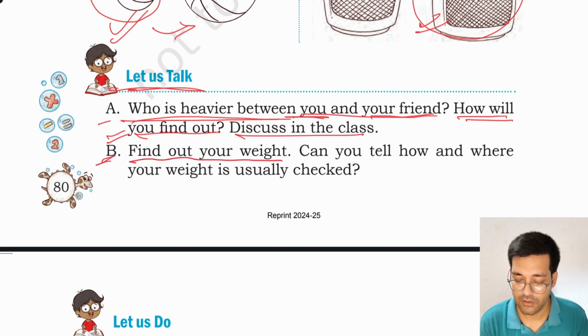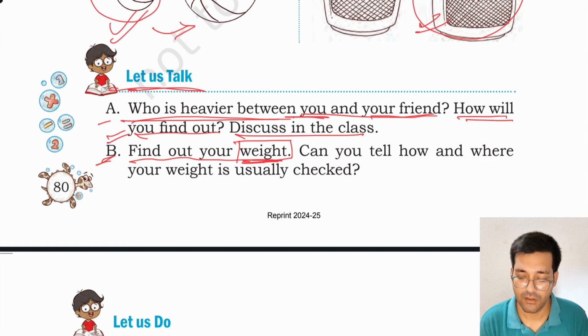B, find out your weight. You have to find out your weight by visiting a place like a hospital or a railway station. There somebody is there. They take money and find your weight, or at school you can find your weight. There are weighing machines there.